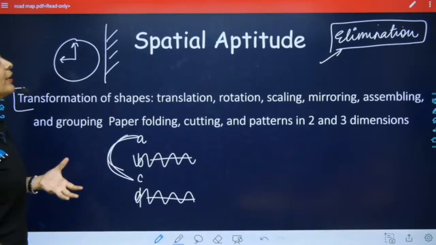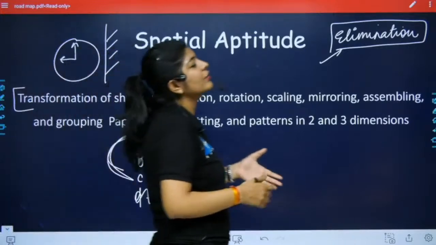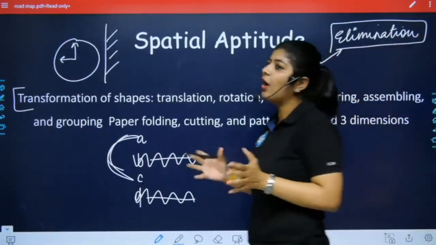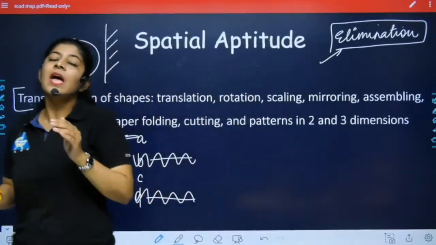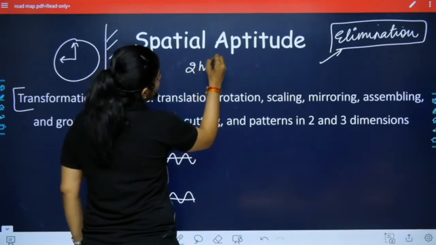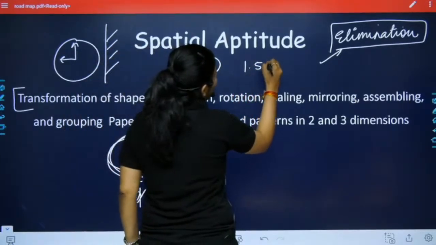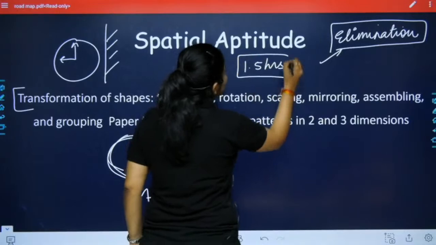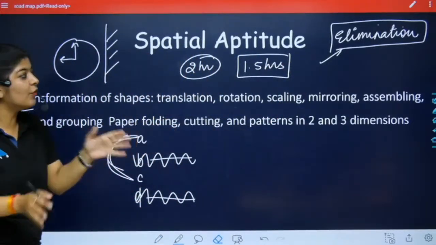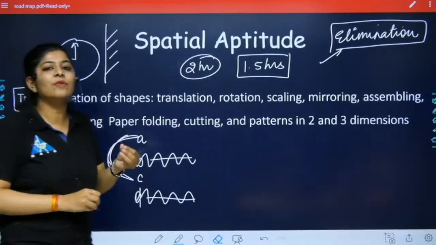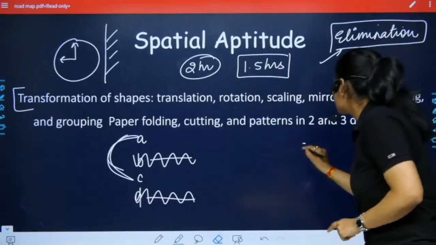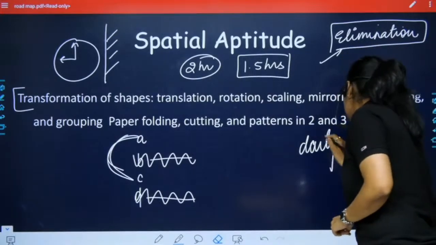Now how are we going to prepare for general aptitude for GATE 2023? We have a sufficient time period. If we practice for 2 hours, or say 1.5 hours, on a daily basis, that is sufficient. There's no need to invest 5 or 6 hours for general aptitude. You only have to invest 1 to 2 hours, but the important term is daily basis.